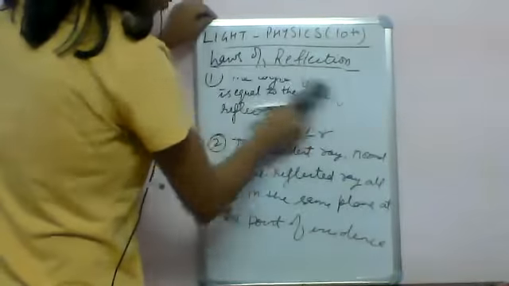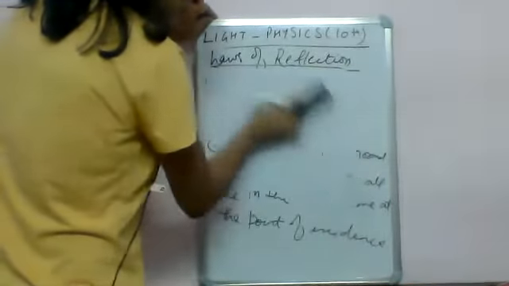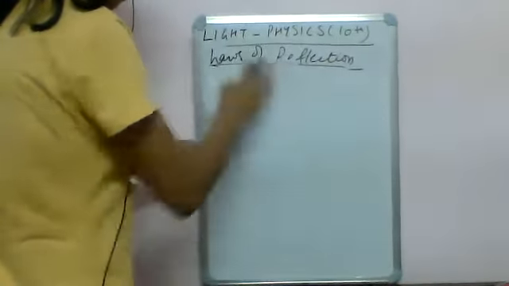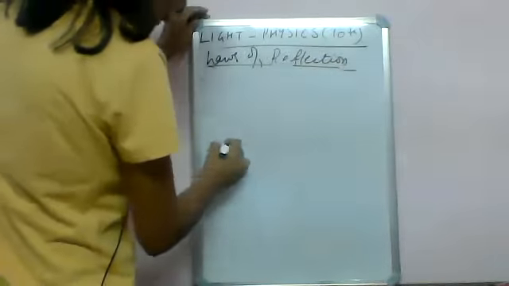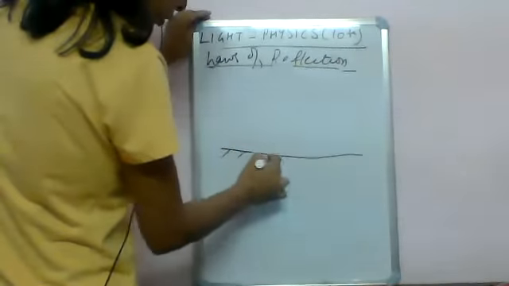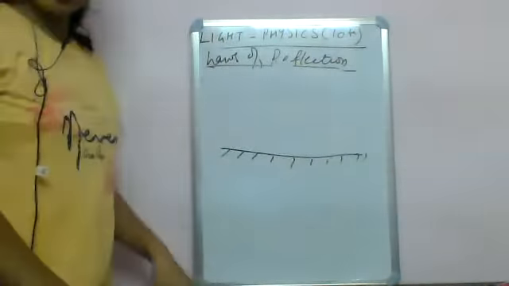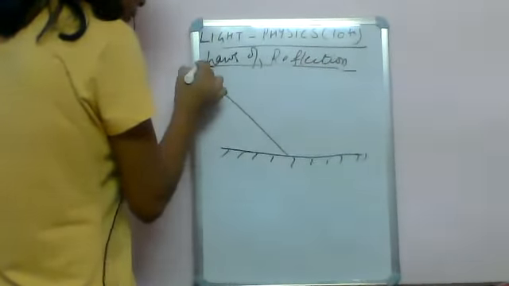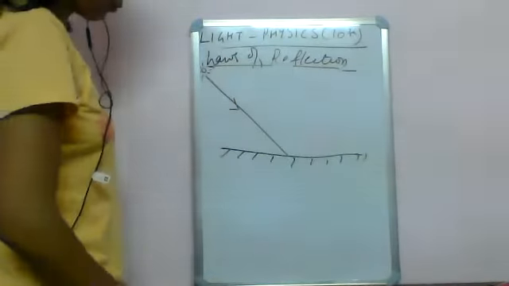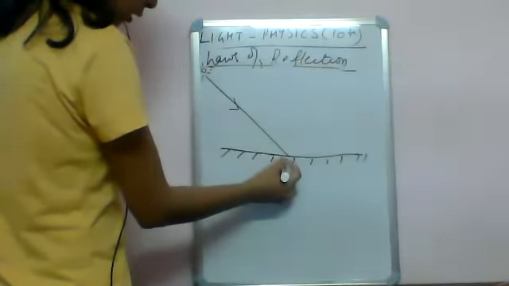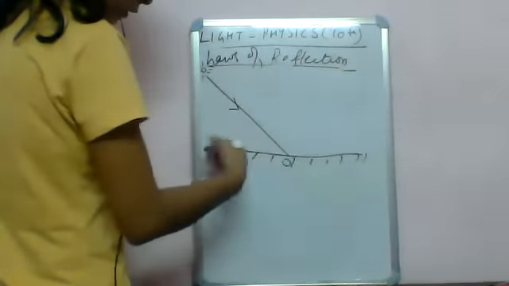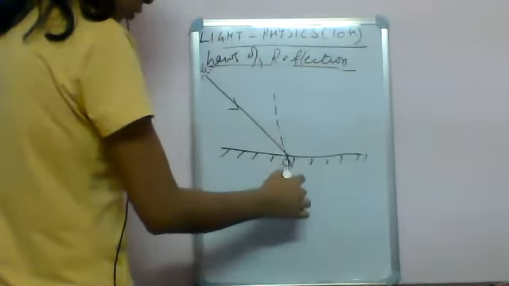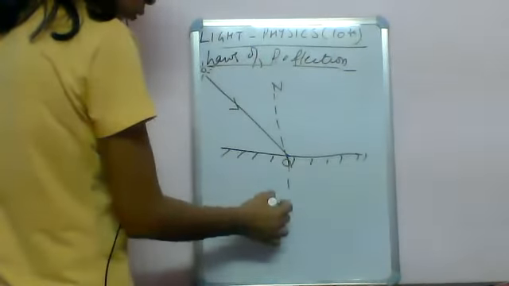So what does this mean? These two statements I'll show you by the diagram. For example, this is your polished surface. Light is incident on it from the sun. You can see the sun is the source of light. This is your incident ray. Take this point as O. Perpendicular to the surface from which the reflection occurs is your normal, NO N dash.